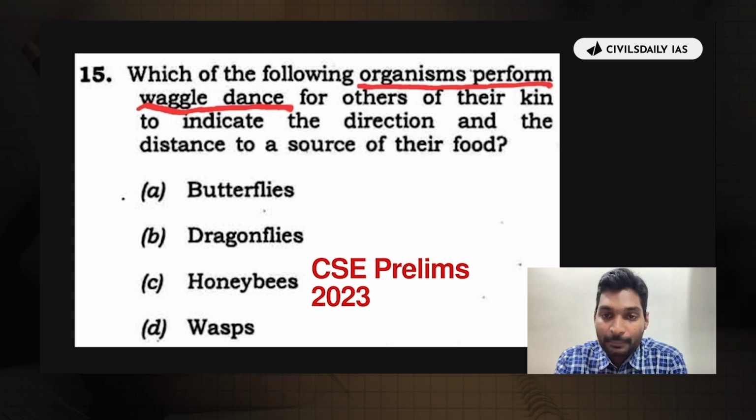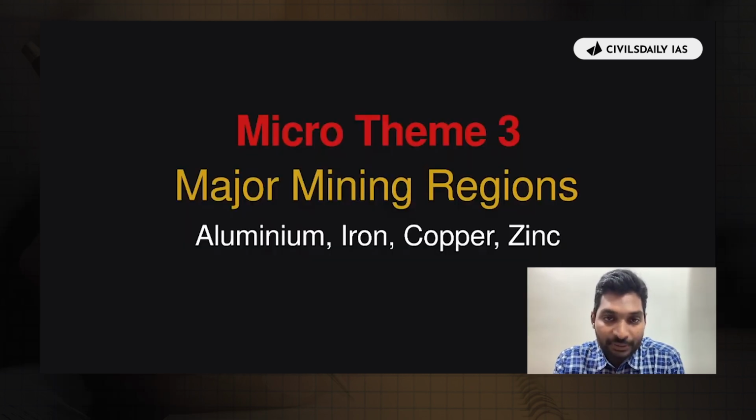So that's the micro-thematic analysis which helped my student Gausuddin and many of my students in civil services 2023 exam. Let's take one more example. Micro theme number 3, major mining regions, but we are not keeping it very broad. Major mining regions with respect to aluminium, iron, copper and zinc. कहाँ पर ये बड़ी तादाद में पाए जाते हैं? Aluminium, iron, copper and zinc.